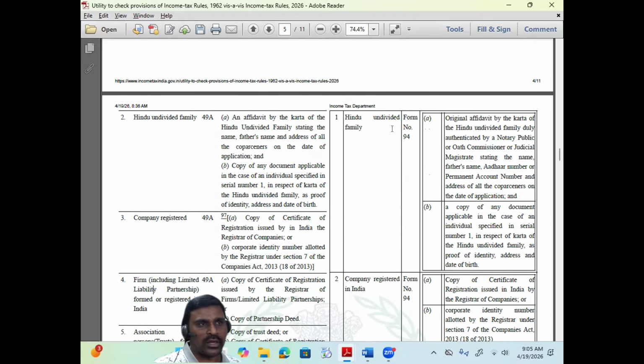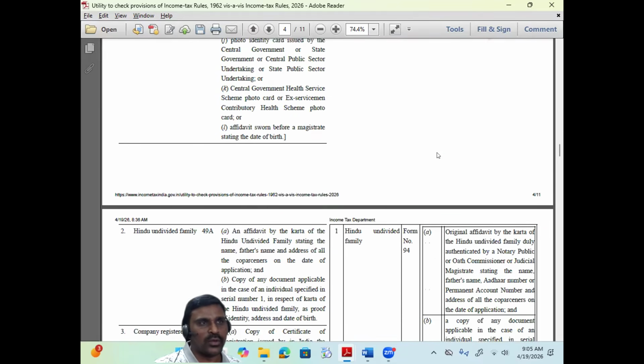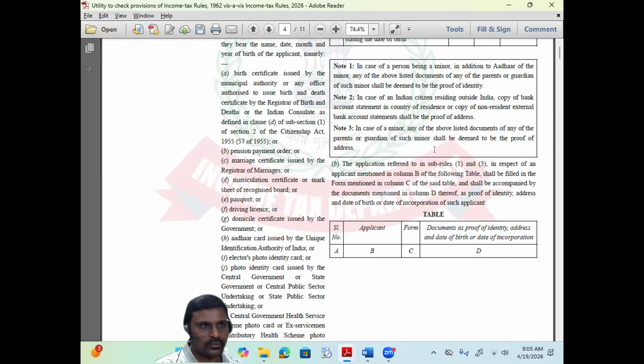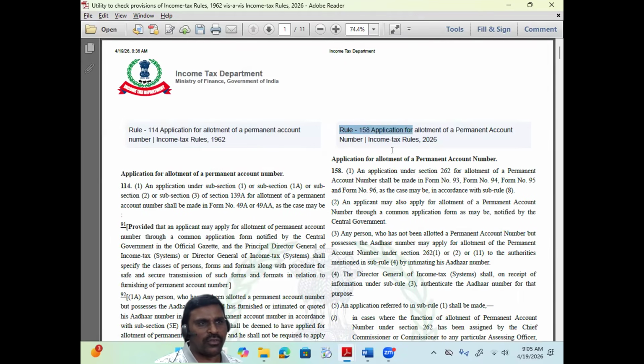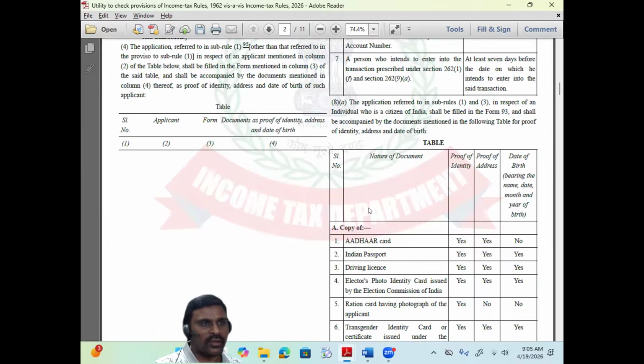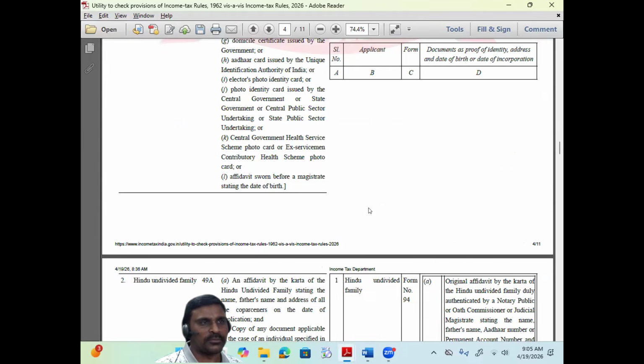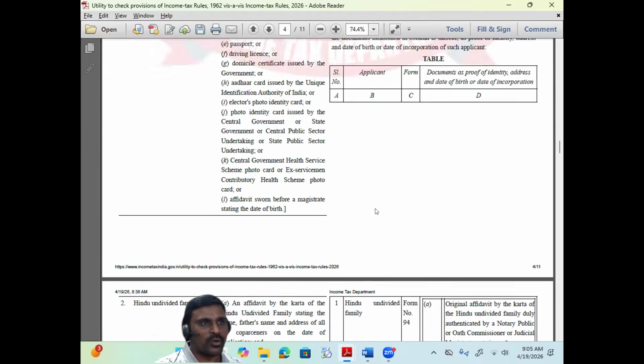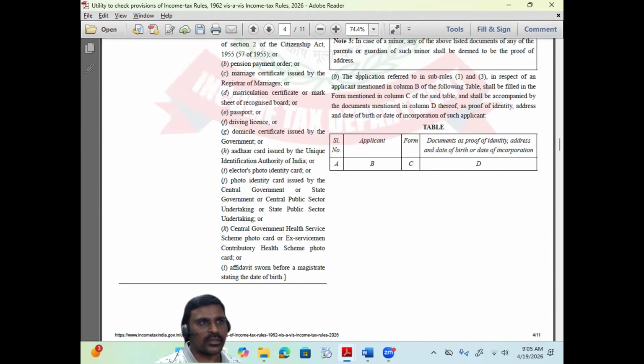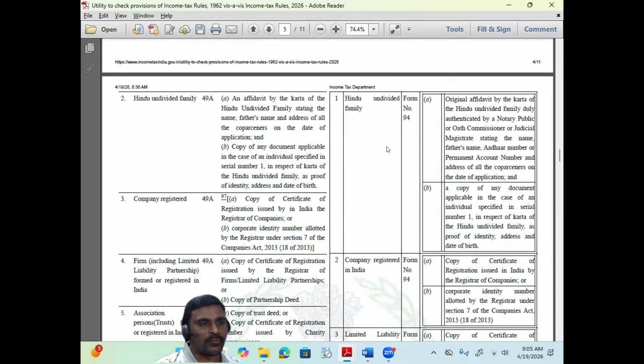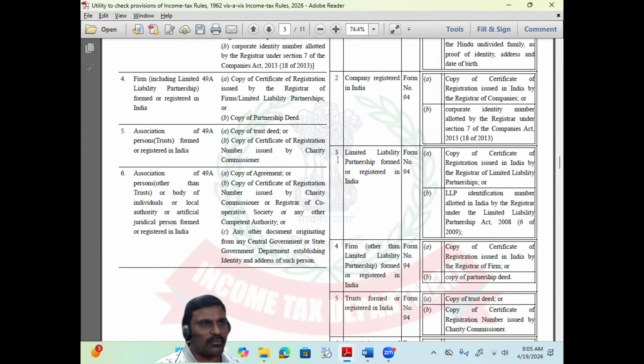But now look at this side, the second column, which is the new rules. In the new Rule 158, sub-rule 8, they have segregated firm and LLP separately. Rule 158, sub-rule 8, clause B: limited liability partnership and firm are separated.